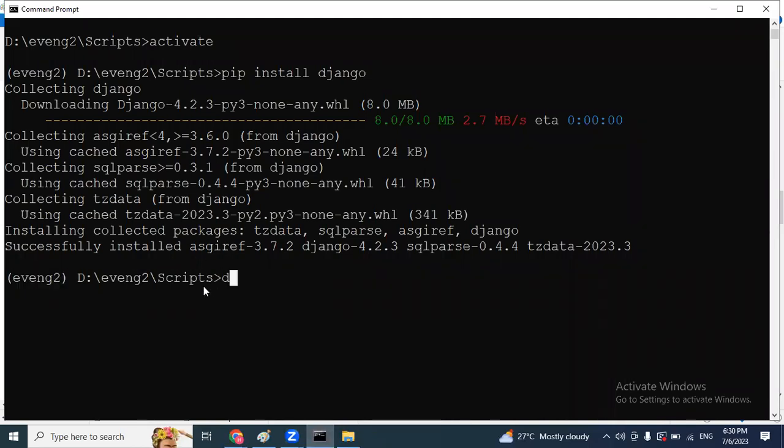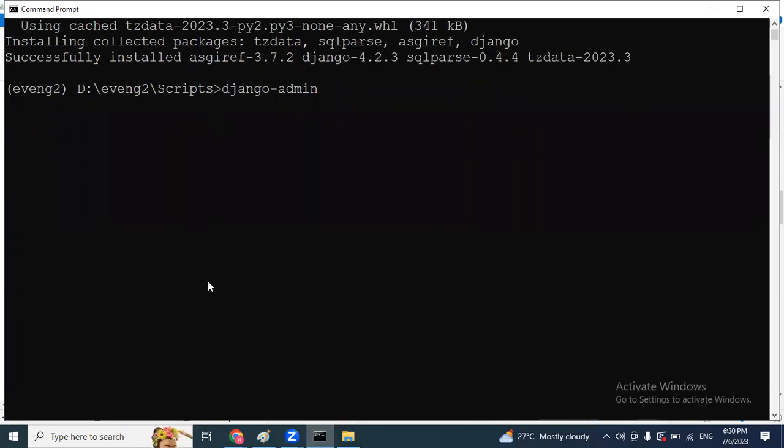So inside of the scripts, I'm going to create my project. Here I'm entering django-admin startproject followed by the project name. I'm entering sample project. Sample project is my project name. So enter.